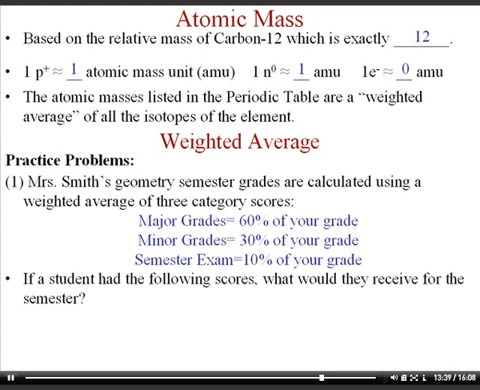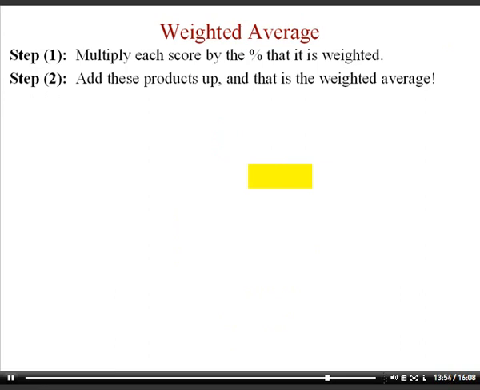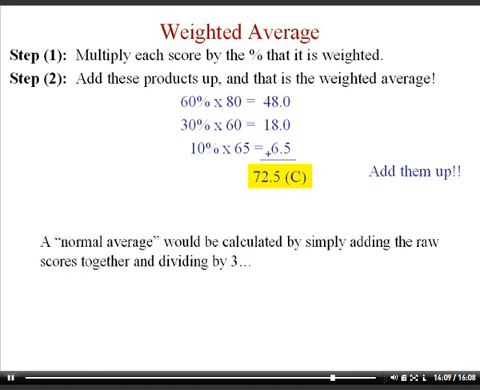Let's say the student scores 80% on major grades, like tests, 60 on minor grades, and on the semester exam he gets a 65. We're going to calculate what their overall grade would be if weighted. Basically you do two steps: multiply each score by the percent it's weighted, and then add them up. I show the calculation on the screen. When you add up these answers, you get the weighted average, which is 72.5, a C.